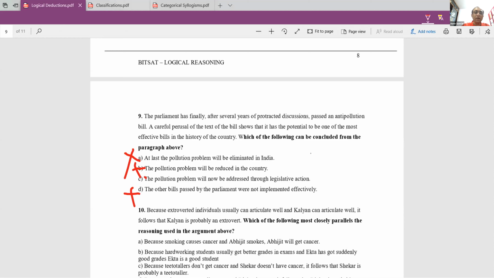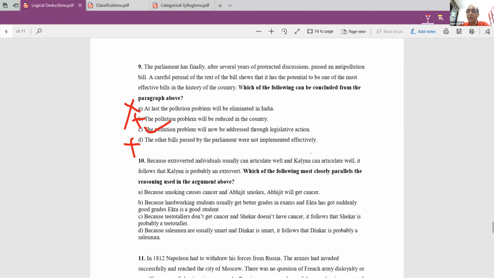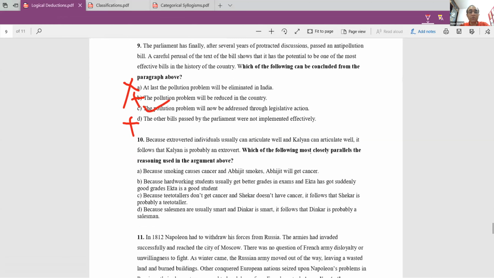So what is the answer? The answer is the pollution problem will now be addressed through legislative action. Whether it will be eliminated, reduced, or increased, we don't know. But there is some legislative action and that will address the pollution problem. Chalo. Now let us look at the 10th question.